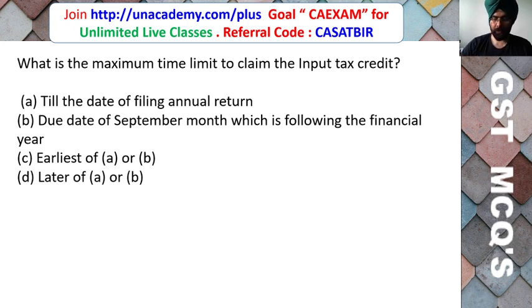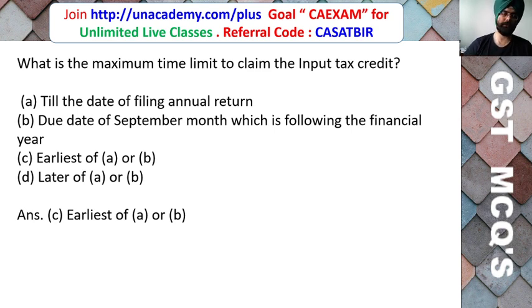Friends, you should tick on your notebook also, if you are keeping a notebook in front of you, and you can tick which one is the correct answer, so that you can compare at the end of the session how many questions you have answered correctly. Here the correct answer is C, that is earliest of A or B.